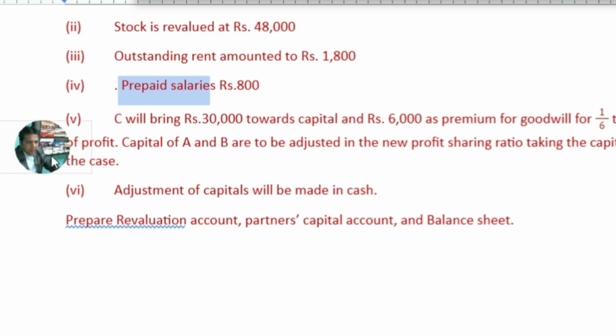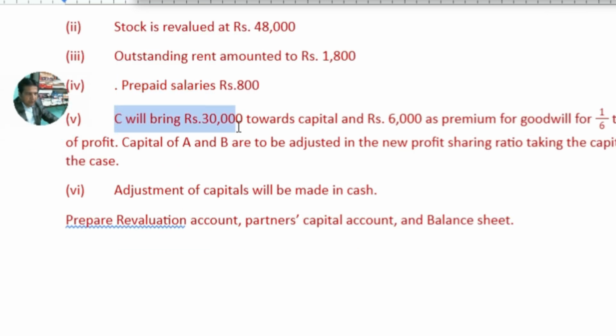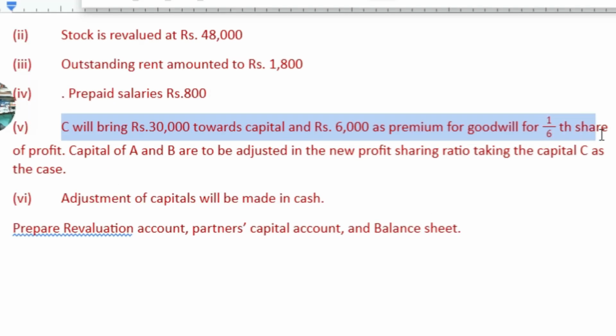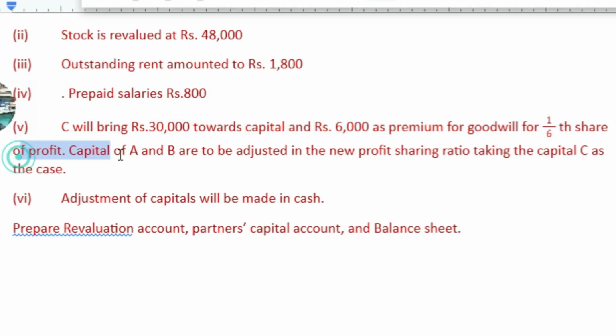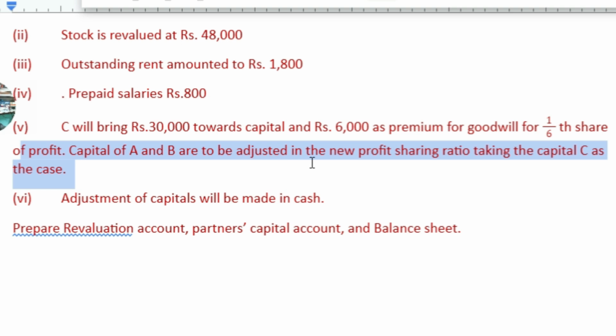Now C is the new partner and will bring rupees 30,000 towards capital and rupees 6,000 as premium for goodwill for 1/6 share of profit. Capitals of A and B are to be adjusted in the new profit sharing ratio.